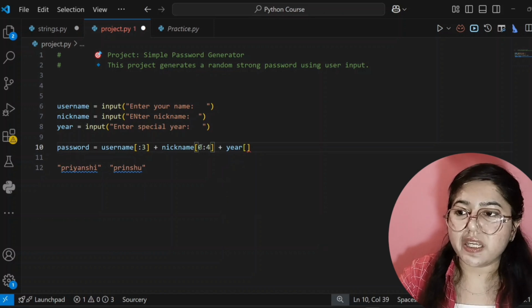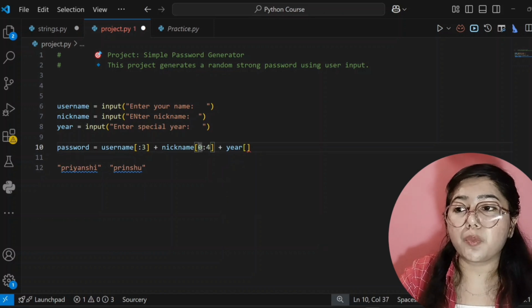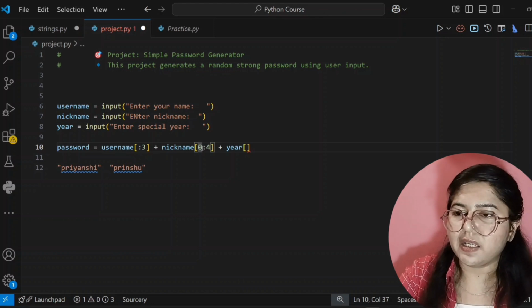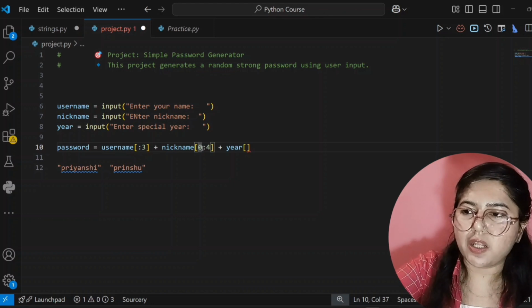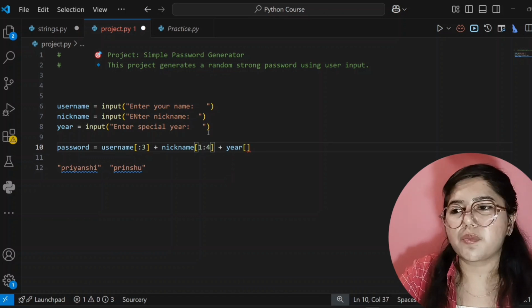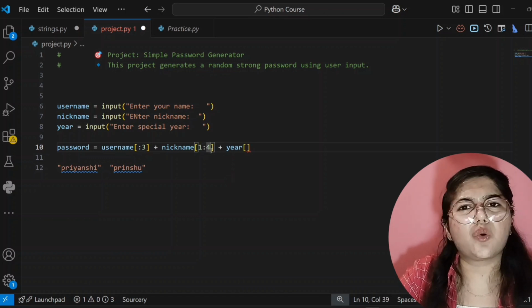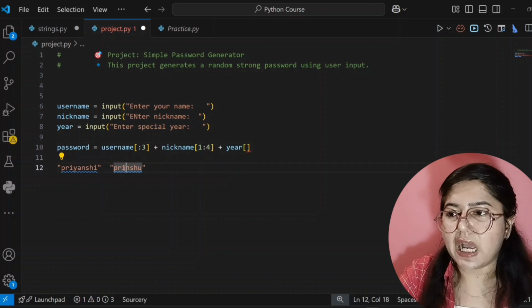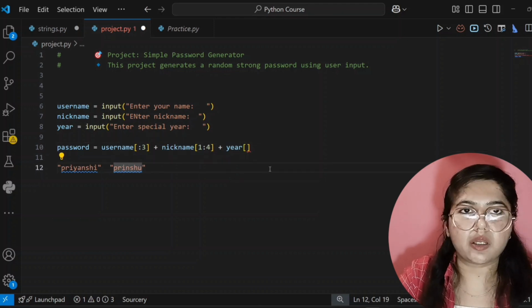If you don't want to take from 0, if I want to make more strong password or more secure password, so for that, if I tell my code compiler, you do one thing, you start from 1 index, not from 0, 1 index, and till 4. So we have written here, means it will take R, I, and N. Okay.